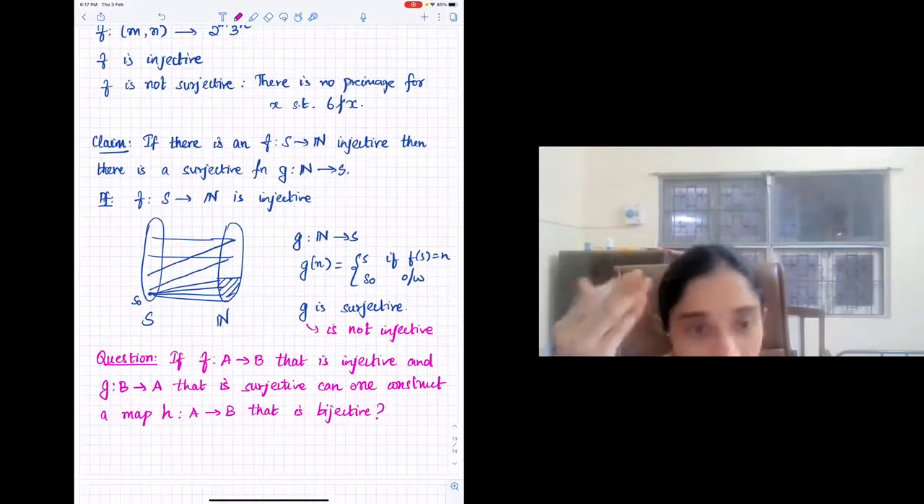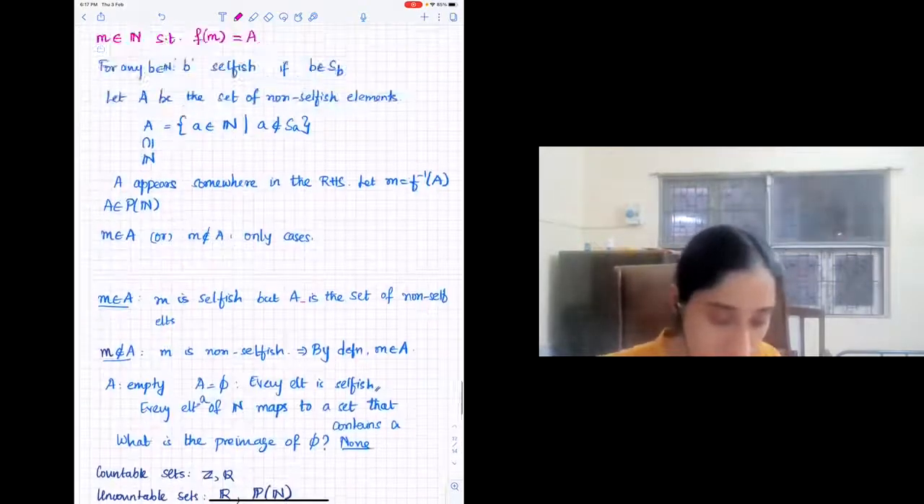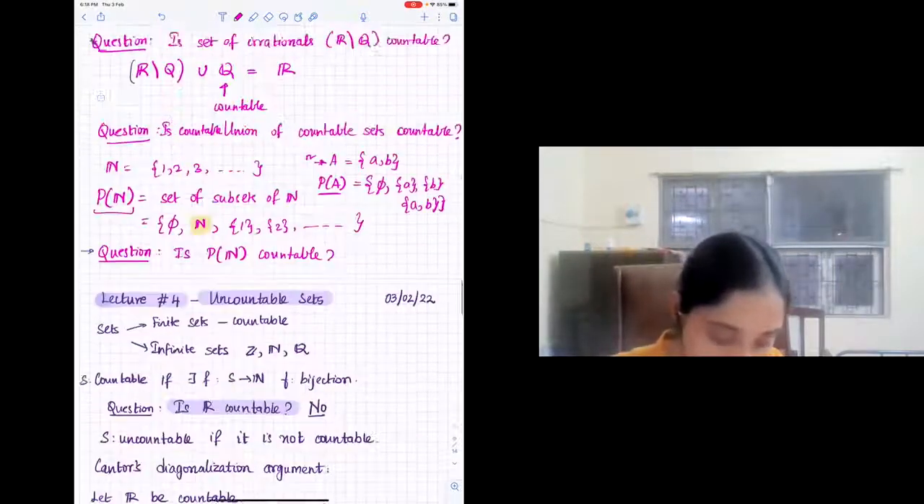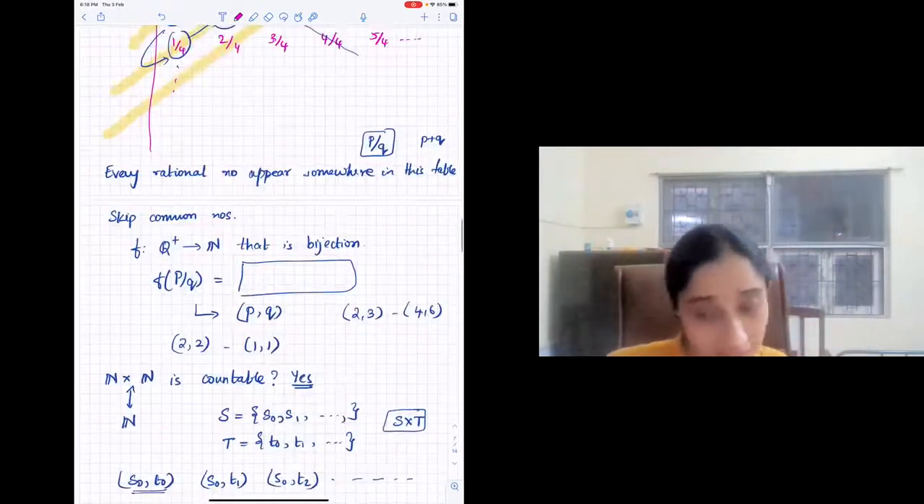There is an injective function. From that, you can construct a surjective function. You can massage these two to get the bijective function. So then your life becomes a lot easier. You don't have to do any of this circus that we did earlier to show that some sets were countable. For all of this, it's always easier to get injective maps.